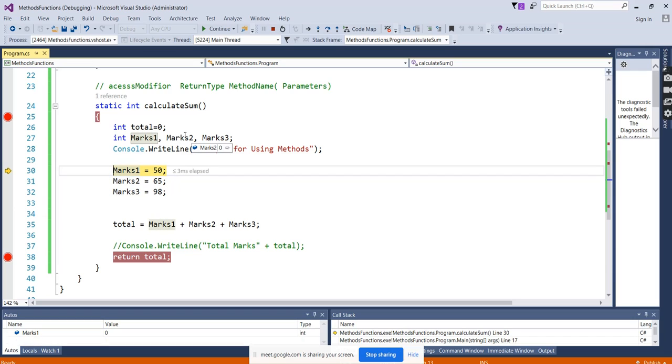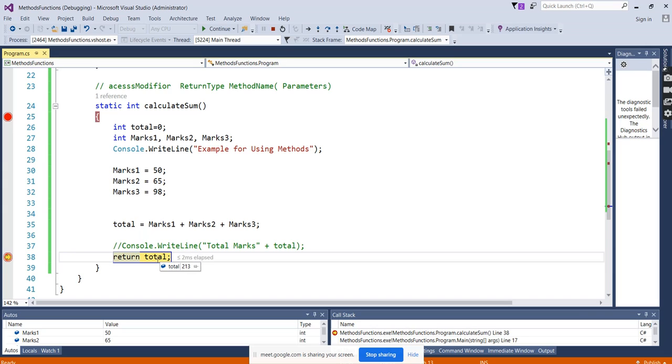So initially, the default value will be assigned. What is the default value for the integer? 0, right? It will be the default value until you assign the value from your end. It is calculating, and what is it returning? It's returning an integer value, 213. Return type is integer.